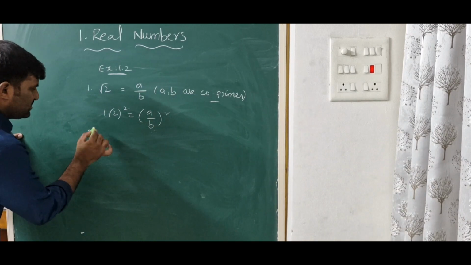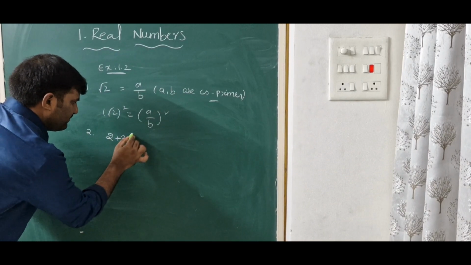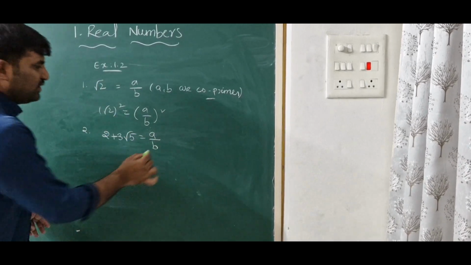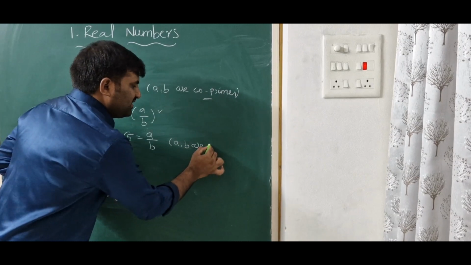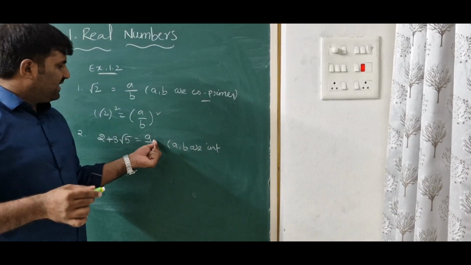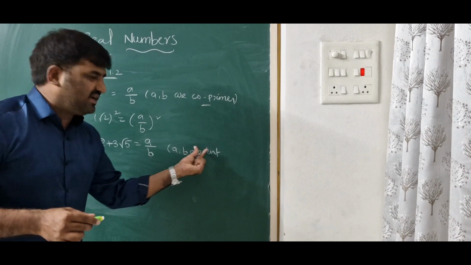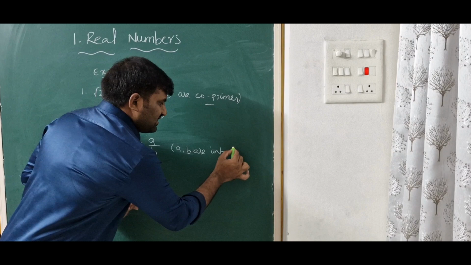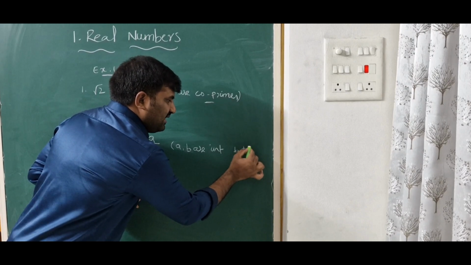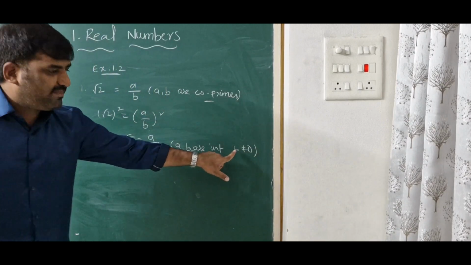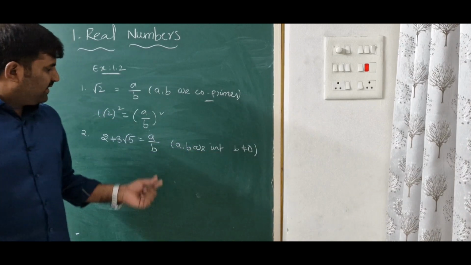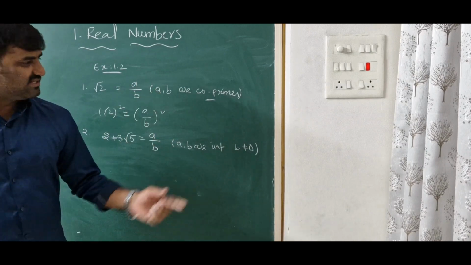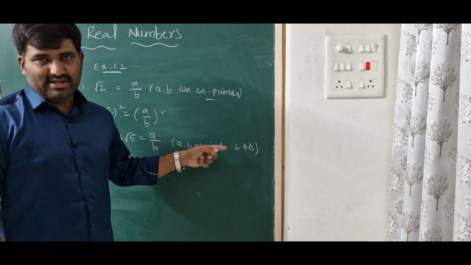And one more question, the combination of the numbers 2 plus 3 root 5 is equal to a by b. If you want to solve this type of question, you can take a comma b are integers. This is the difference, because some of you are writing that a comma b are co-primes. Better you write a comma b are integers, because we are using the integer concept in the process. When you are taking a and b as integers, b should not be equal to 0. Compulsory you should write this, because in integers you might get 0, but in co-primes you will not get 0. That is the difference between these two.